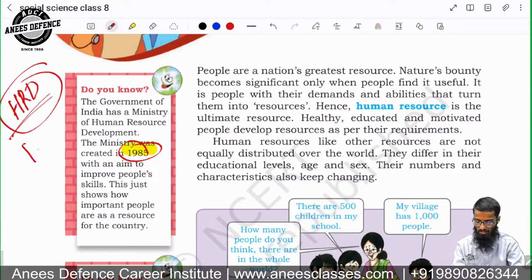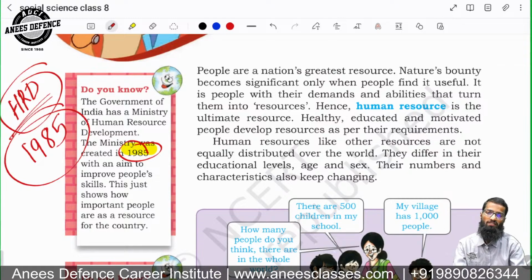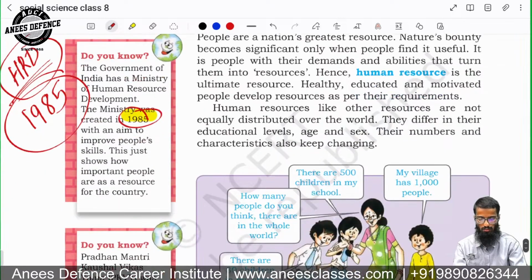Now this is from 1985. The name has since been changed. Now it is simply called the Ministry of Education. Okay, the Ministry of HRD is called the Ministry of Education now. The government changed the name, but from 1985 onwards it was called the Human Resource Development Ministry.